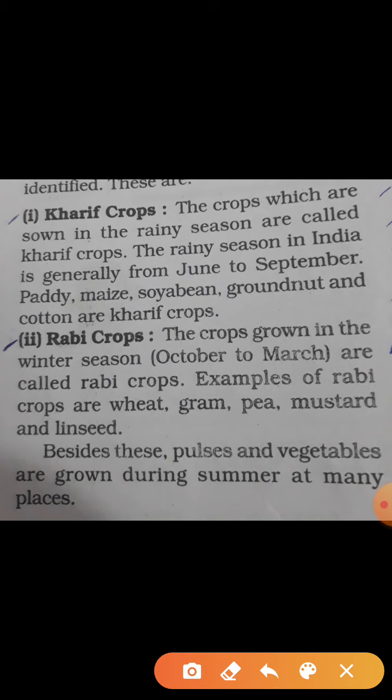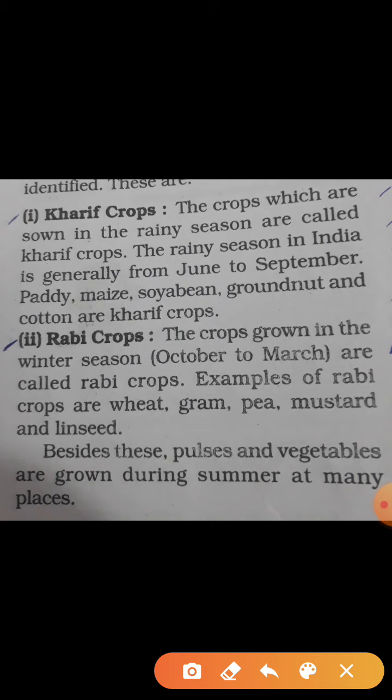As we know, what is a crop? Yes, when plants of the same kind are cultivated at one place on a large scale, it is called a crop. In the last video, in the introduction of the chapter, we studied that crops are of different types like cereals, vegetables and fruits, and they can be classified on the basis of the different seasons in which they grow.